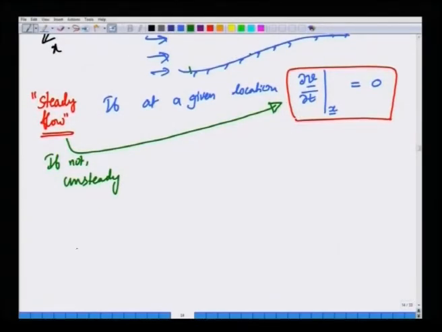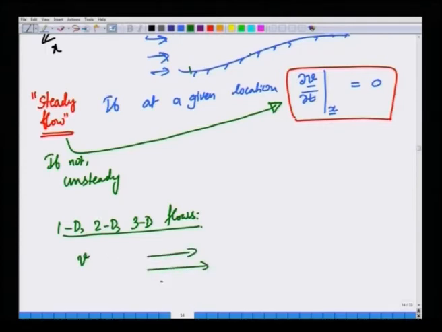Okay. People also use the classification 1D, 2D and 3D flows in kinematics, and this is in the following sense. If you have only one velocity field, that is, the fluid is flowing in only one direction, imagine you have a channel, and the fluid is flowing in only one direction.